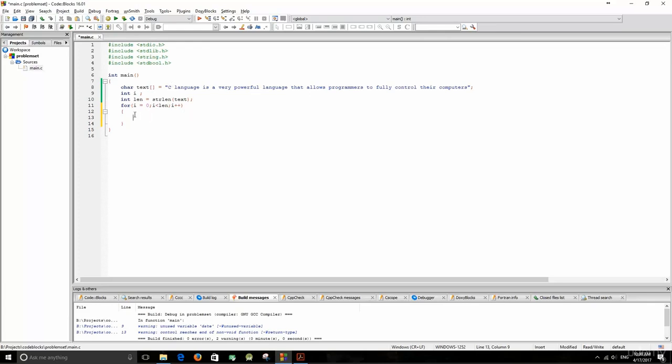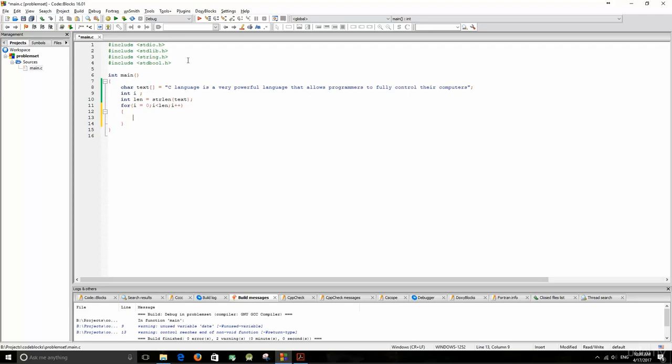Now for every character, what we're going to have to do is check if it is a capital letter, then we're going to make it a small letter. Okay? So basically there's a function that can do that for us, or we can do that manually.